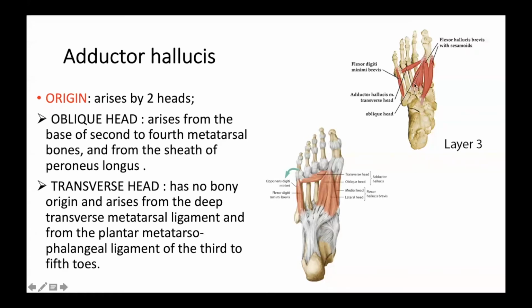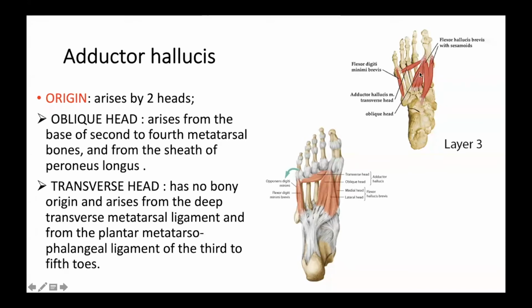Can you see this muscle? Yes, sir. This is the second metatarsal, this is the third metatarsal, this is the fourth metatarsal. From where are they taking origin? From the bases of the second to fourth metatarsal bones, and also from the sheath of peroneus longus. So these are the origin points of the oblique head of adductor hallucis.